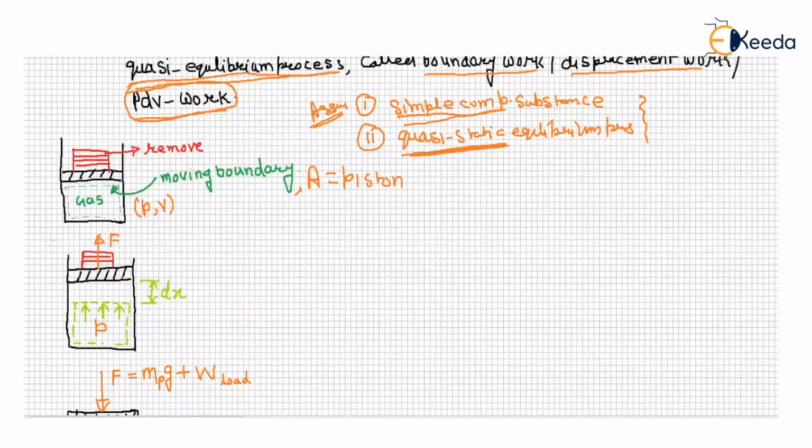So if the piston is allowed to move, there is a movement of the piston due to removal of one slice of weight, at displacement dx in a quasi-static equilibrium process, that means a very slow process, then what is the work done during the process? dW is equal to the force into displacement dx, right?